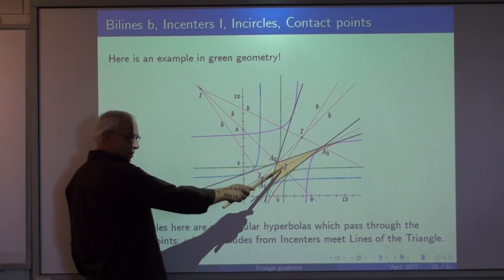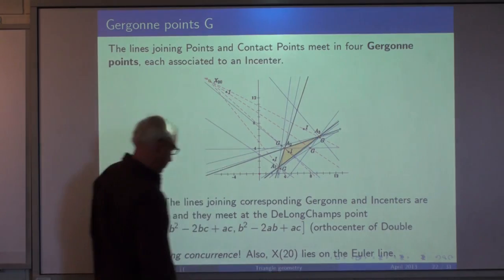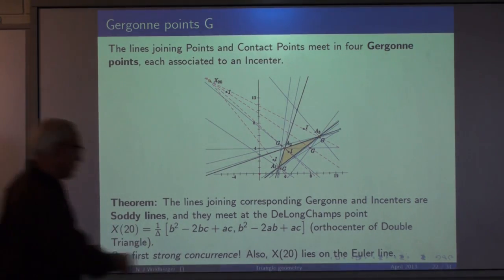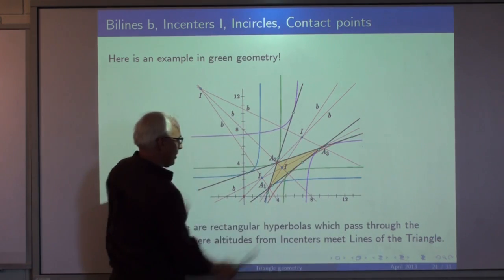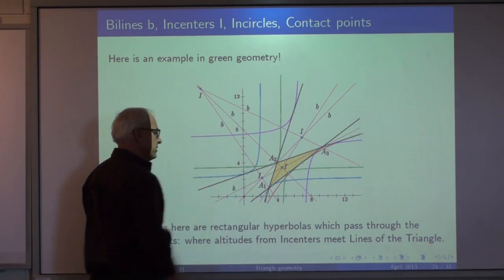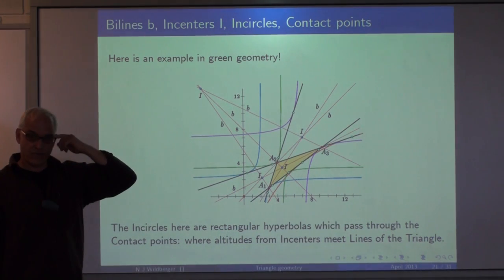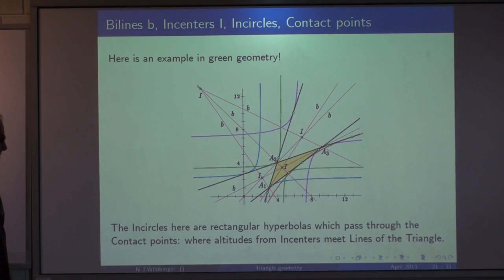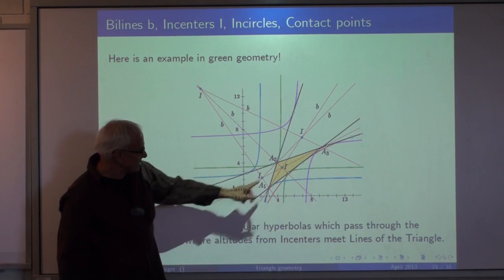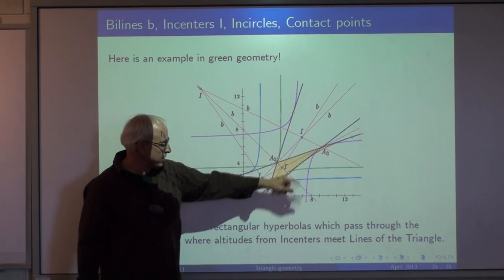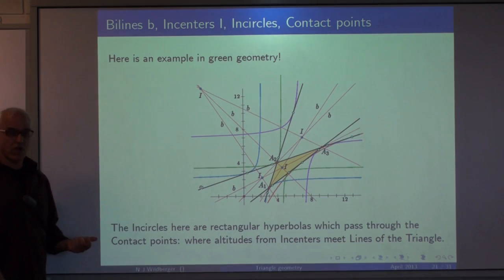So for example, the in-circle associated to that in-center is this one here. It touches that side, touches that side, touches that side. There, you can see four in-circles. Notice that the places where these in-circles touch the sides, we're going to call those contact points. There's one there, one there, one there. There are 12 of them.